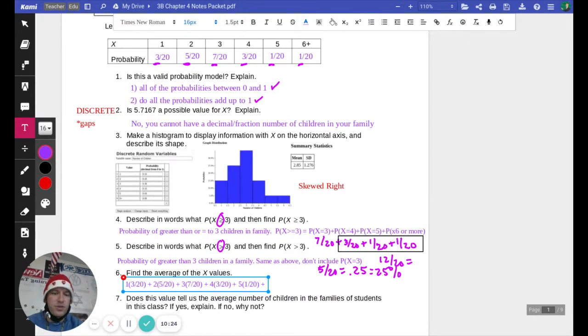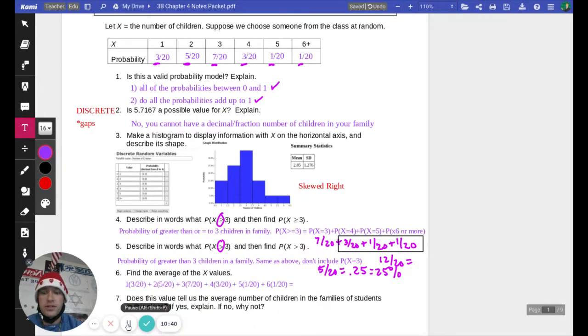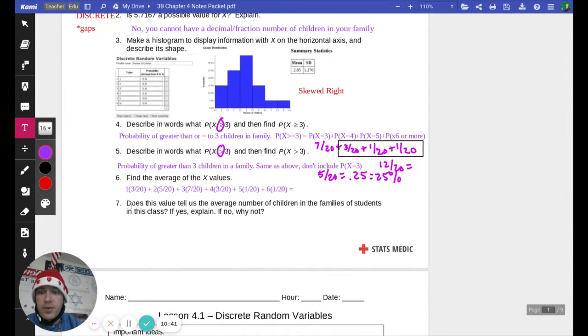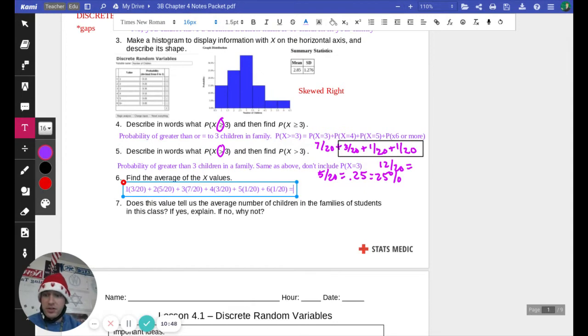And this is where it gets a little tricky. We're just going to assume that that 6 is 6. We're not going to say it's any more. We're just going to say it's 6. And then we would add all that up and determine that the average value of the x value is, when we multiply and add all these together, we get that the average number of children is 2.85.